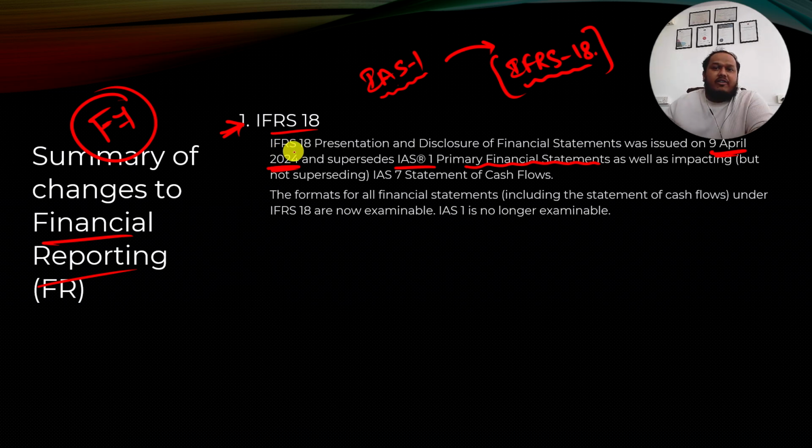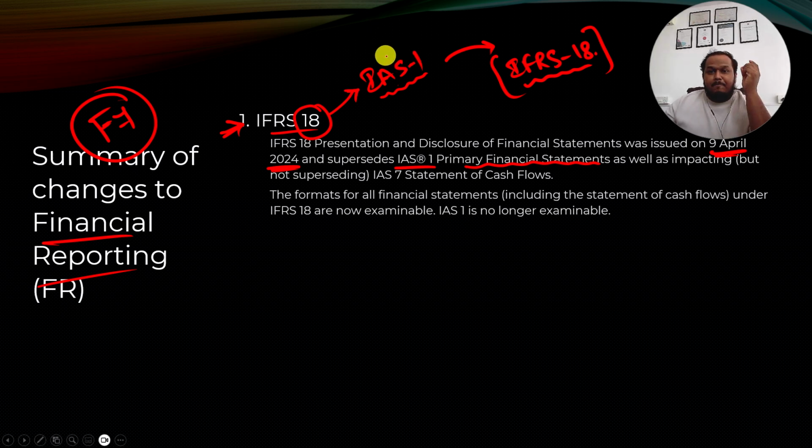I think I mentioned 25 earlier. Okay, 2024. And this supersedes IAS 1 primary financial statements as well as the impacting IAS 7 statement of cash flows. So basically IFRS 18 is going to replace IAS 1, and it will not replace IAS 7. Cash flow statement will continue, but there are some changes that will be there in cash flows.